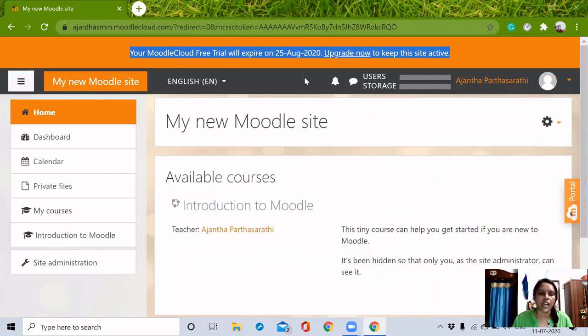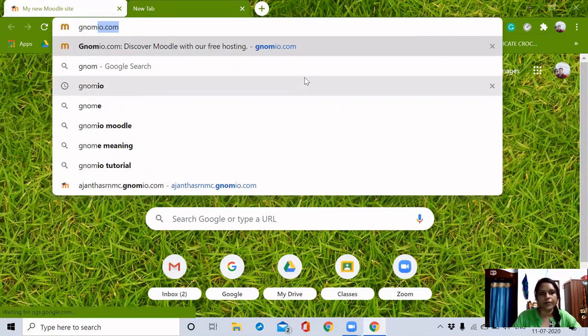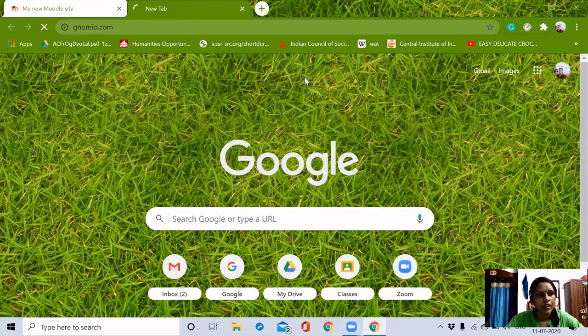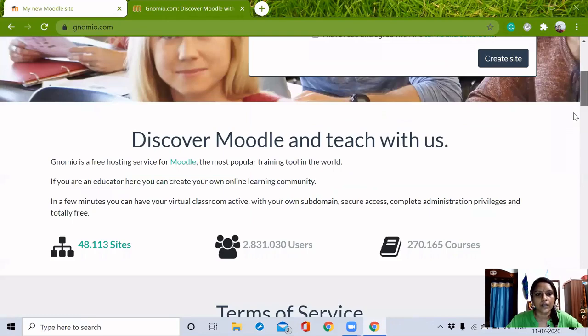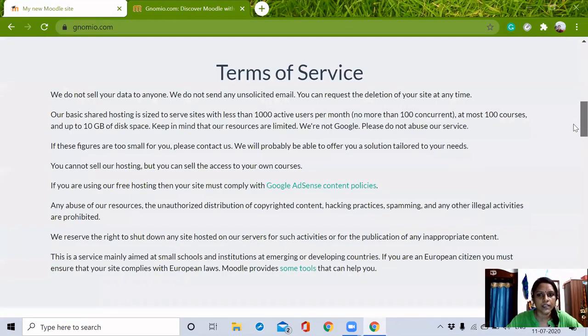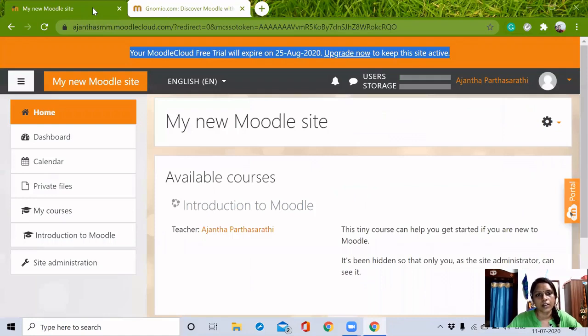If your institution does not have a Moodle site installed on their server, I can suggest another thing which is similar to this Moodle, nomio.com. You can use this site. The only disadvantage in this site is it will have some advertisements. Other than that, we can use this site completely free of cost. If we are inclined, we can donate something to this Nomio. Fine.